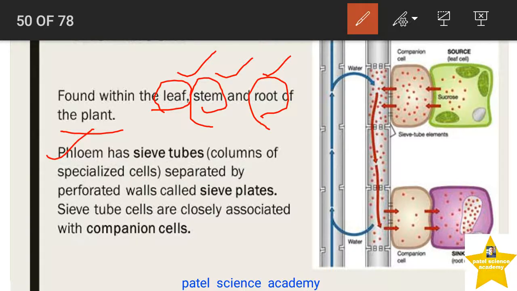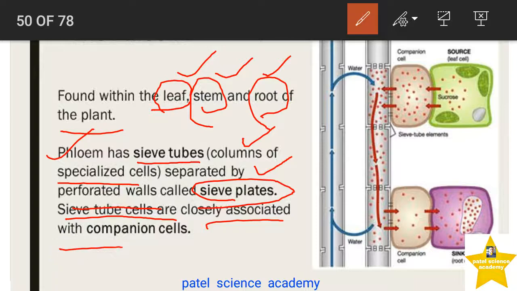This phloem has sieve tubes, a column of specialized cells. These sieve tubes are separated by perforated walls called sieve plates. Sieve tubes are closely associated with companion cells.